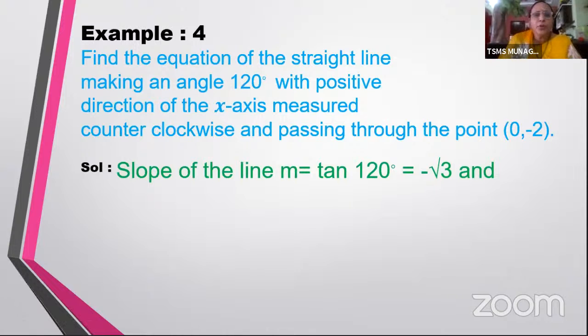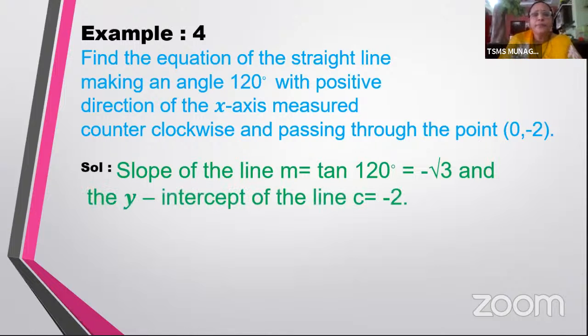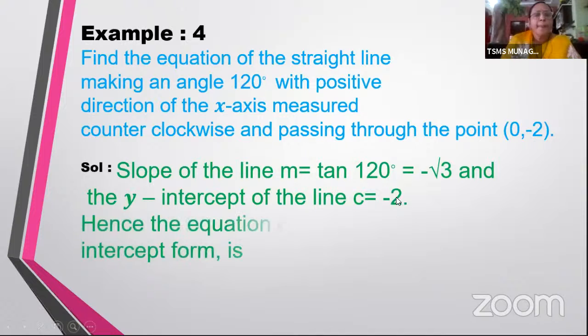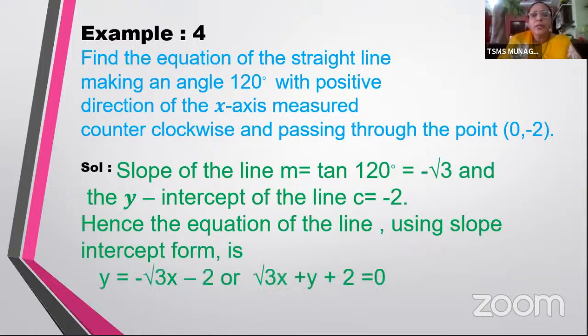Okay, now I got the slope. I also have a point 0, minus 2. Now from 0, minus 2, what do I understand? It is a point on the y-axis, and so the intercept c is nothing but minus 2. Now here I have got the slope and I have got the y-intercept. So let me use the slope intercept form, which is y equal to mx plus c, where m here is minus root 3 and the intercept is minus 2.